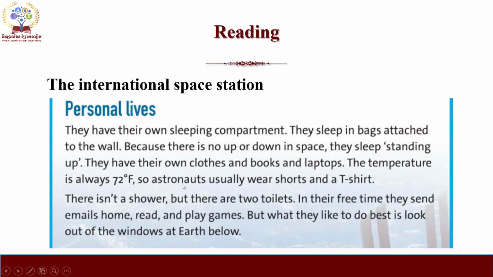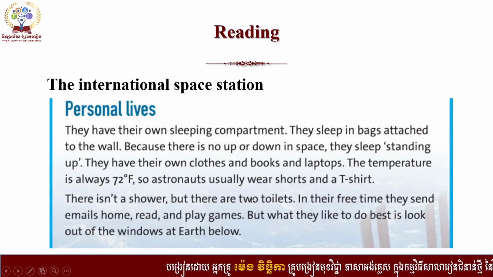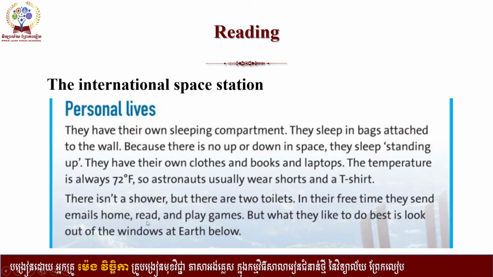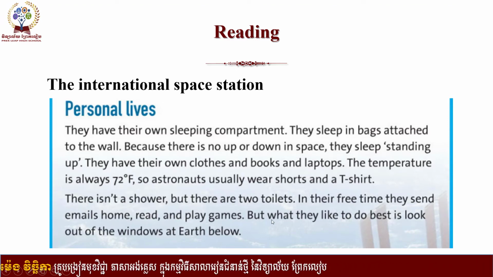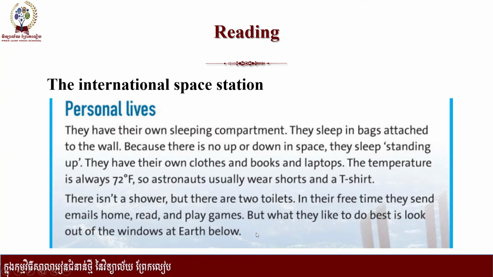The temperature is always 72 Fahrenheit, so astronauts usually wear shorts and a t-shirt. There isn't a shower, but there are 2 toilets. In their free time, they send emails home, read, and play games. But what they like to do best is to look out the windows at Earth below.